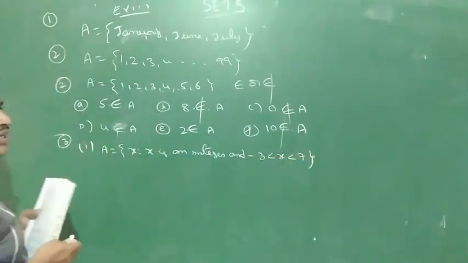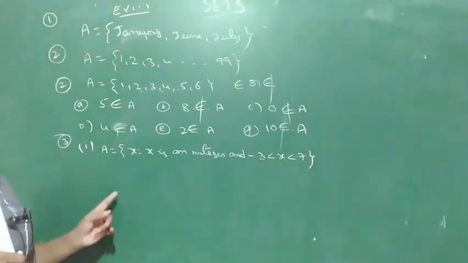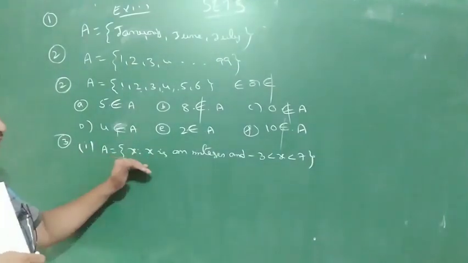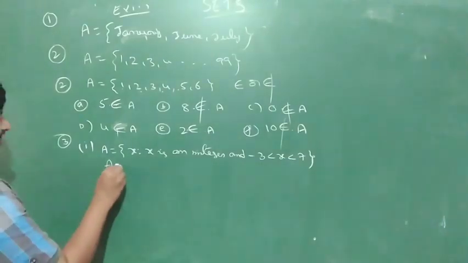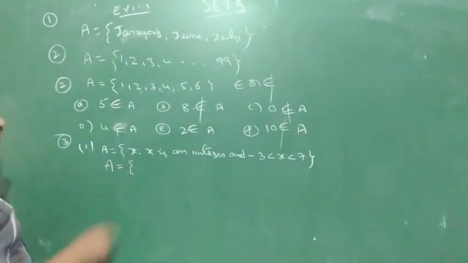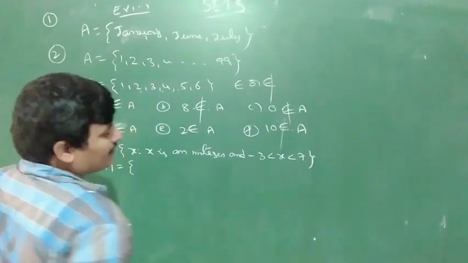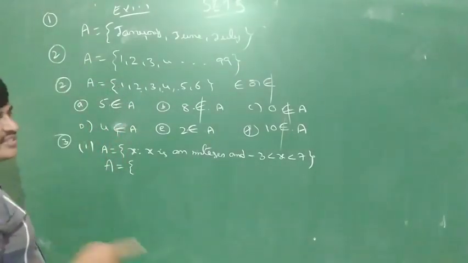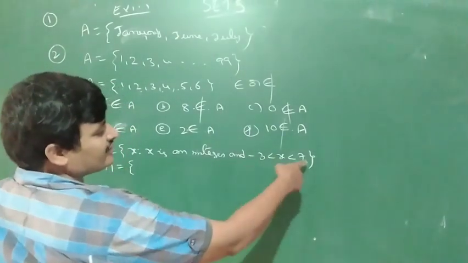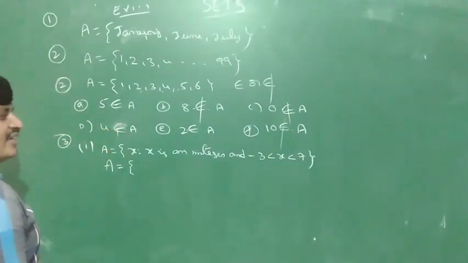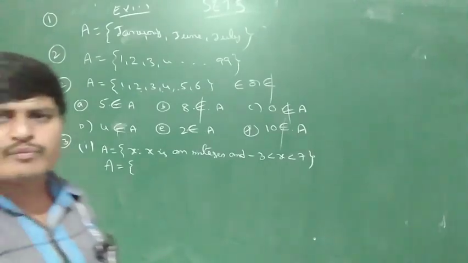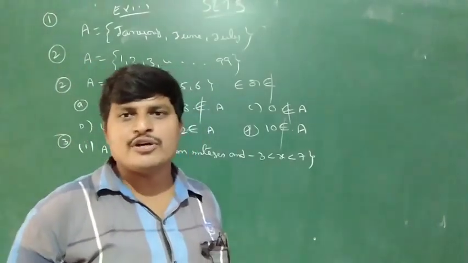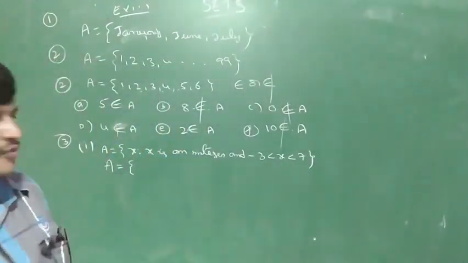This problem gives the set A in set builder form, and we convert it into roster form. How to convert? x is an integer, but not all integers, it is limited. A starting value is there and an ending value is there: minus 3 less than x less than 7. What are integers? Negative numbers and positive numbers only. There are no fraction values.